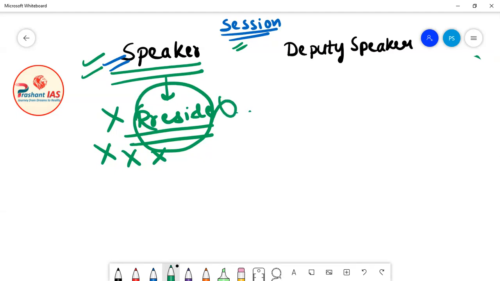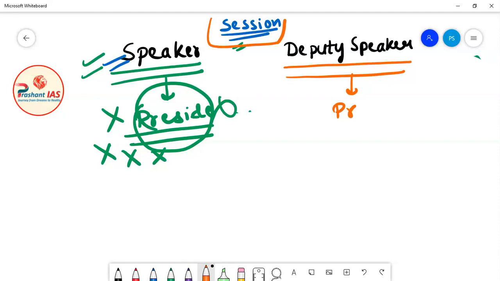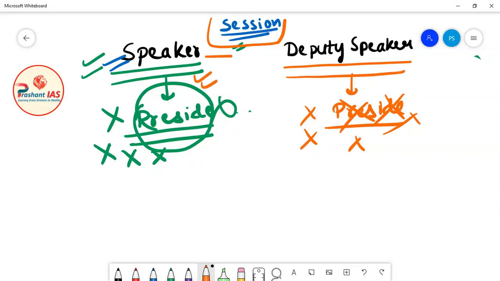Now friends, similarly, let's suppose that a particular session of Lok Sabha is being conducted for the removal of the deputy speaker of Lok Sabha. So in that session, the deputy speaker also cannot act as the presiding officer of the house. So he cannot preside over that session. Together we can say that if a session is being conducted for the removal of speaker or deputy speaker of Lok Sabha, then these officers cannot preside over that session.